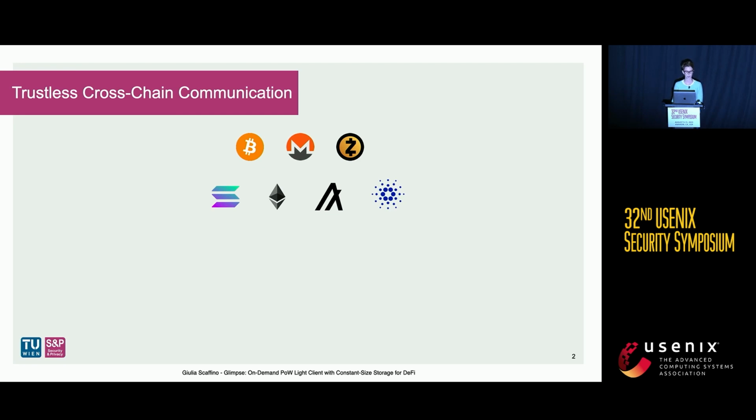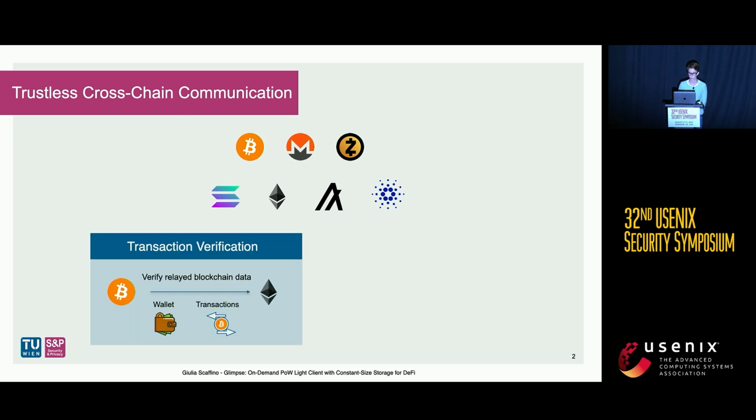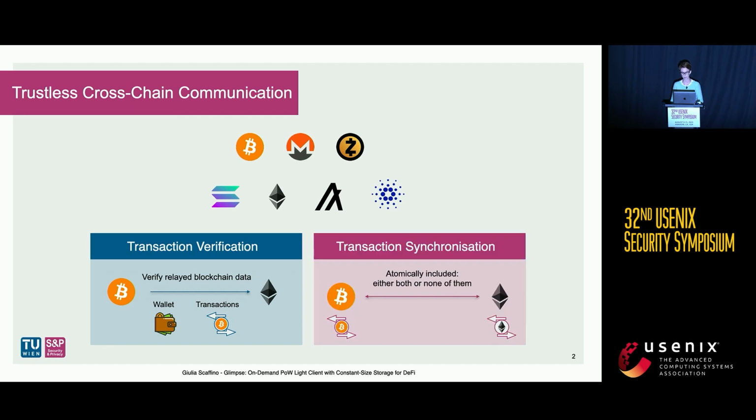Indeed, the trustless cross-chain communication divides into two main challenges. The first one is transaction verification. Imagine some data are transferred from Bitcoin to Ethereum, then Ethereum has to be able to internally verify those data are actually coming from Bitcoin and they've not been faked up. The second challenge is transaction synchronization. Imagine there's a particular transaction in Bitcoin, particular transaction in Ethereum. We want that either both of them are included in their respective chains or none of them has to be.